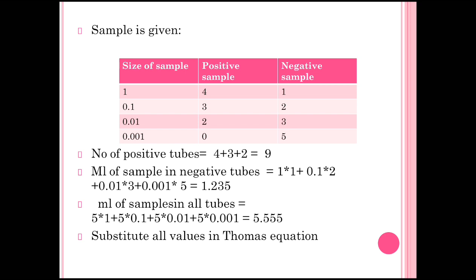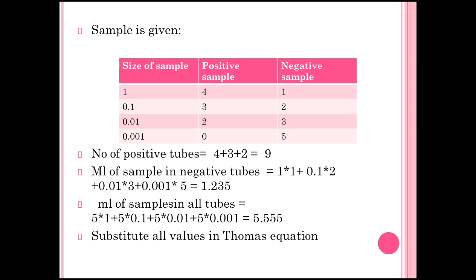We multiply the negative samples by the size of sample and add all 4 together, so we get one figure. The ml of sample in negative tubes is 1.235.